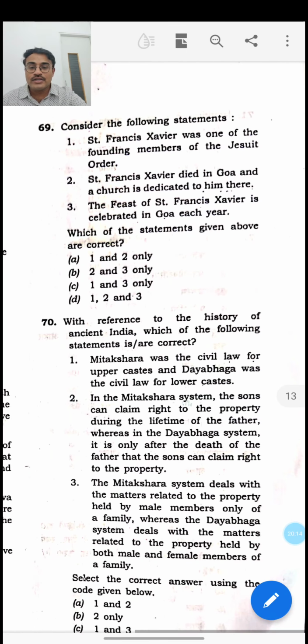Then the 69th question. It talks about the story of Saint Francis Xavier. For people who are interested in history, they might be knowing about this person called Saint Francis Xavier.